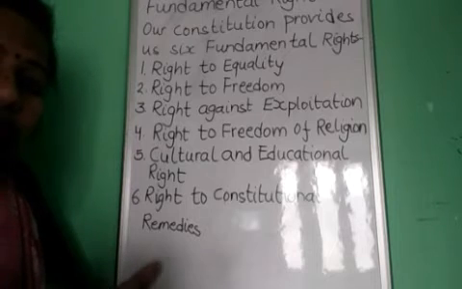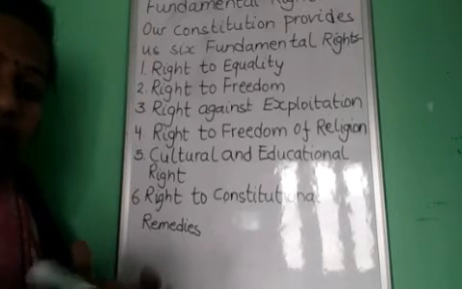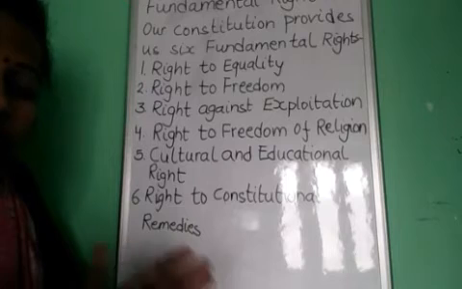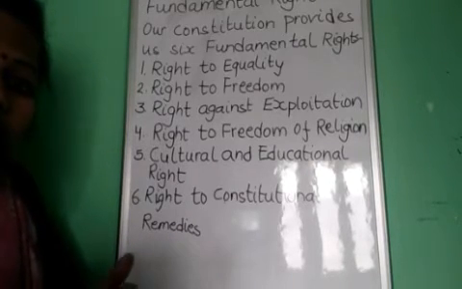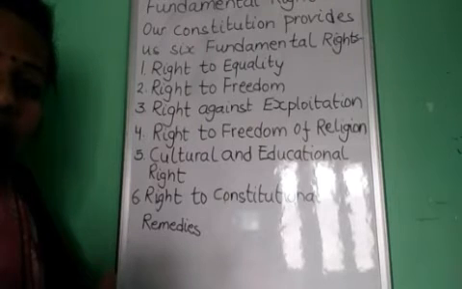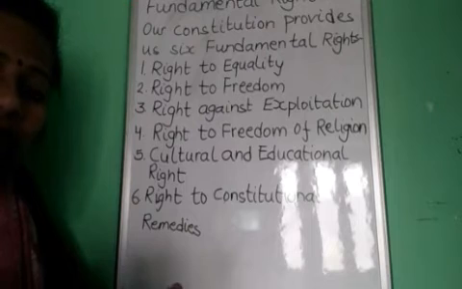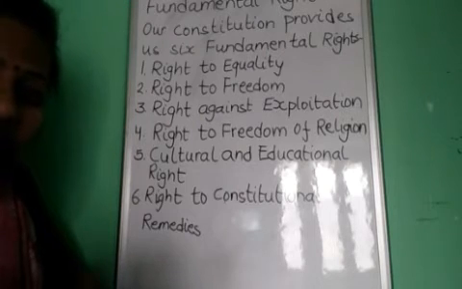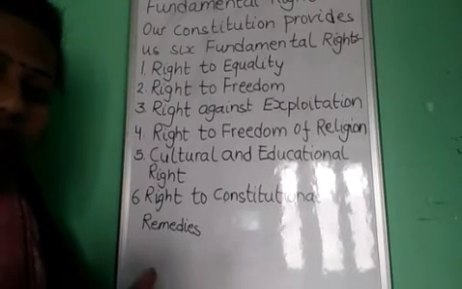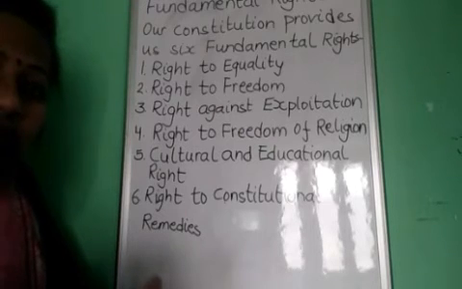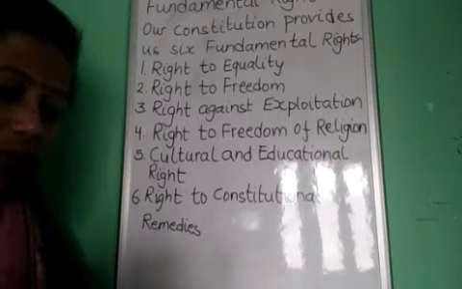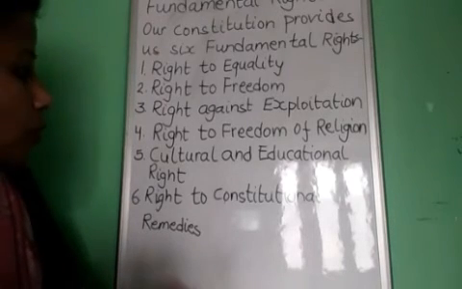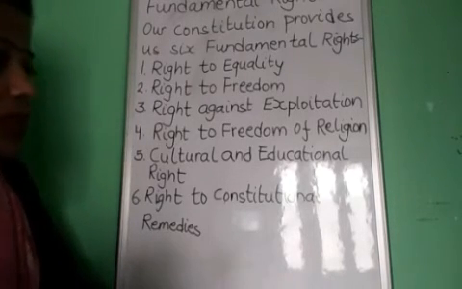If someone forces you to work somewhere, it shows beggar, where persons are forced to work somewhere without being paid money. Okay, if someone is doing work somewhere forcefully without money, that is called forced labor or beggar.